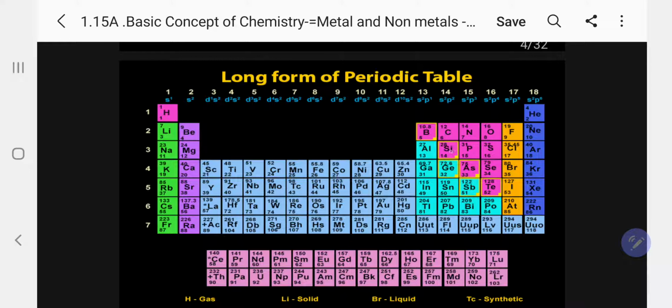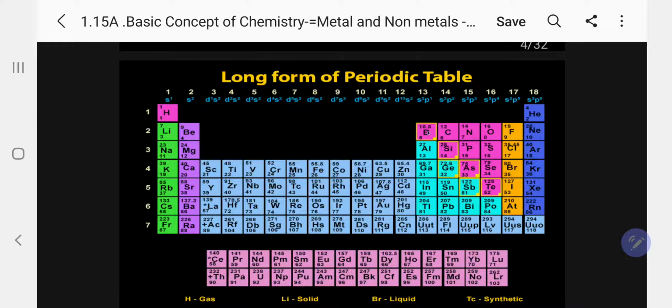Boron, silicon, arsenic, tellurium, germanium, and then this is the antimony. They are metalloids, and on the left side, all the remaining are metals except hydrogen. On the right side, all are non-metals. Kindly follow. So that is the information I want to give.